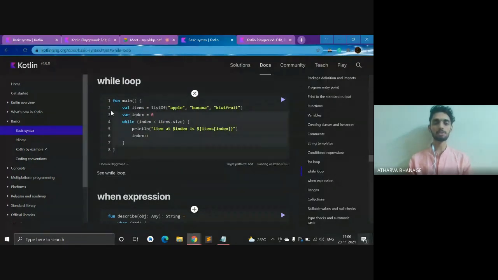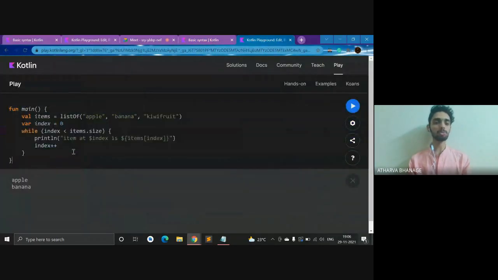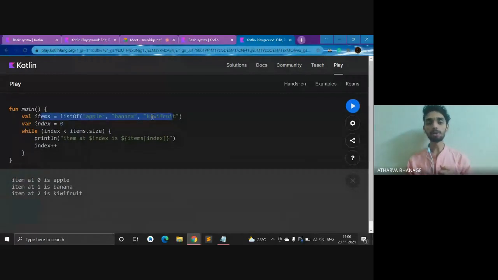If you guys have understood how if statements work, then understanding how while loops work wouldn't be an issue for you guys. Here I have the same example, but I have coded this using while loops instead of a for loop.